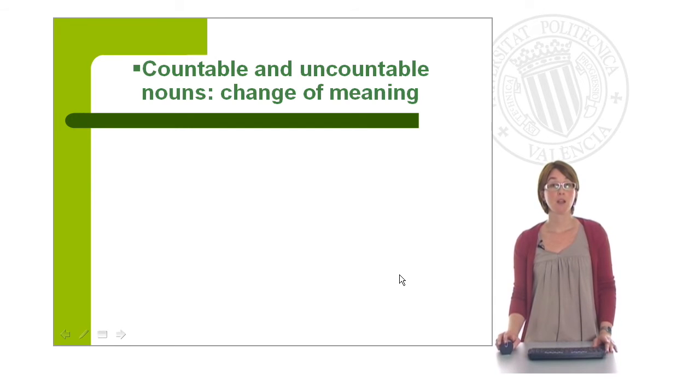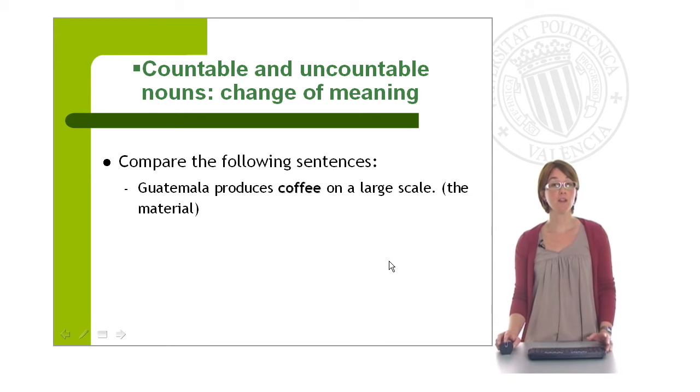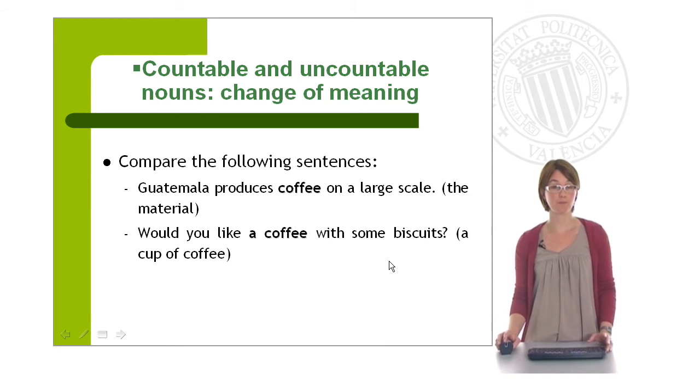Right. Okay, now we're going to talk about some nouns which sometimes can be used as countable and as uncountable. But the difference is that there is a slight change of meaning. Compare the following sentences. Guatemala produces coffee on a large scale.